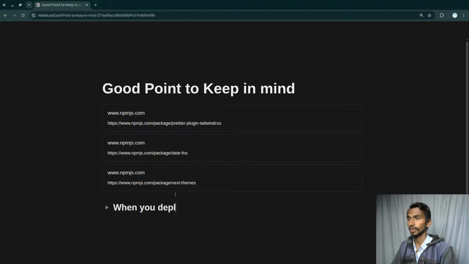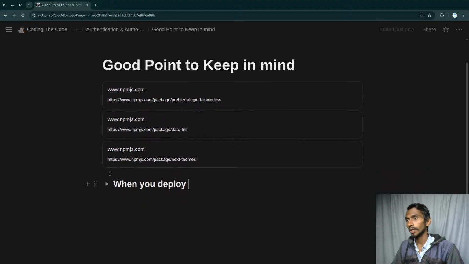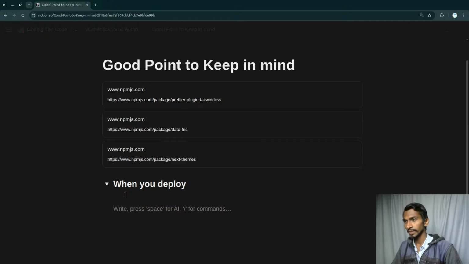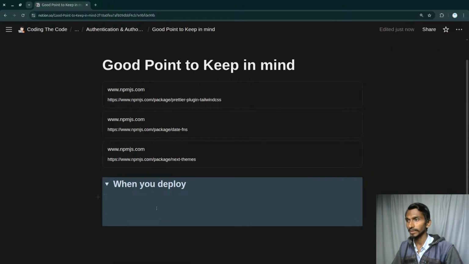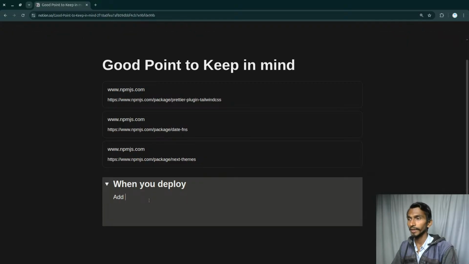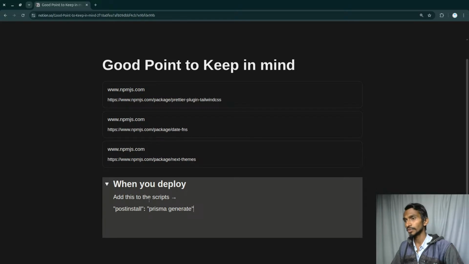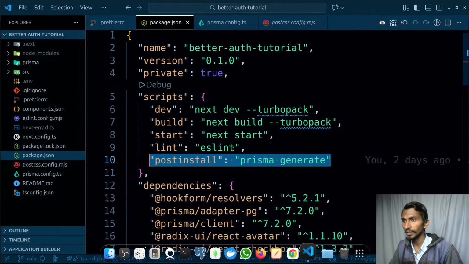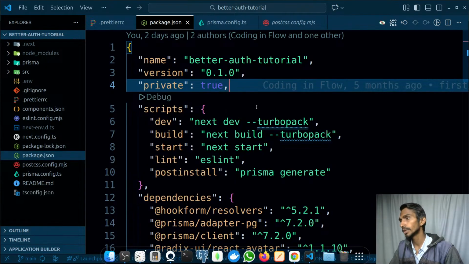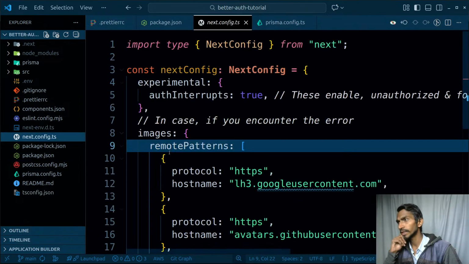When you deploy, at that time I have to simply add this in the scripts. So let's simply keep it like this. Add this to the scripts, just like this. Let's simply paste it over here. This is going to be needed in future, so that whenever we are simply deploying the application, we don't face the issues. So almost things are done right now.